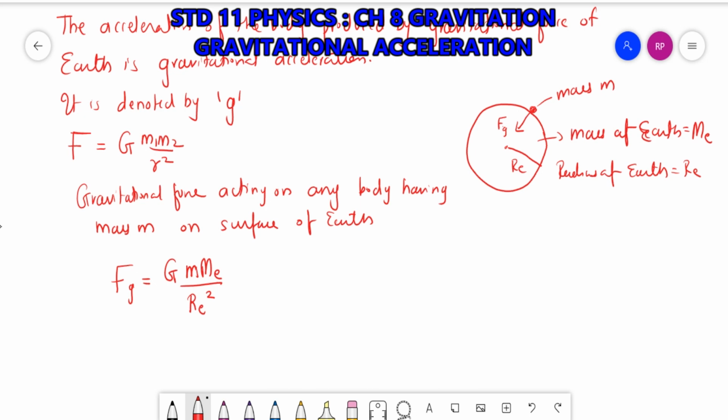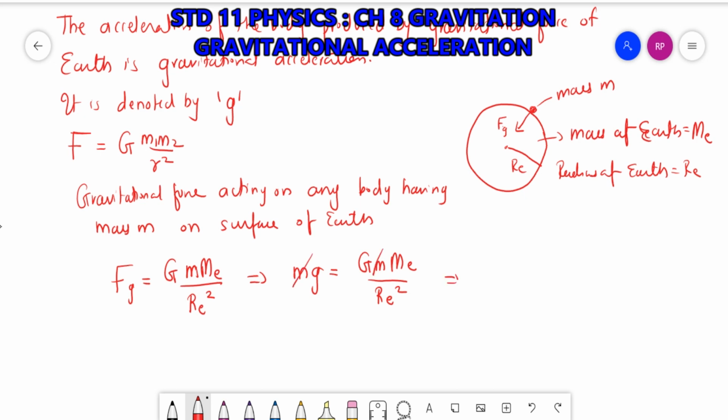So Fg, I can write it as m g. Here the acceleration is gravitational acceleration. So that will be equal to G m ME by RE square. Here m gets cancelled.